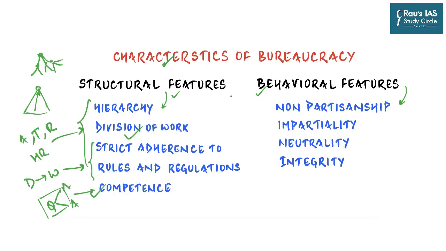So apart from these structural features which are a must, what are the desirable features? What are the behavioral features expected from bureaucracy? And these are 4 important values. First is non-partisanship. Doing one's duty without fear or favor of any political party. This ensures that the government in power enjoys the full support of civil servants. Then the next important behavioral feature expected of a bureaucrat is impartiality, which is about taking decisions which are fair, just, and unbiased. Decisions should not be based upon personal bias, prejudice, or selfish interests. Decisions should maximize public interest and welfare.